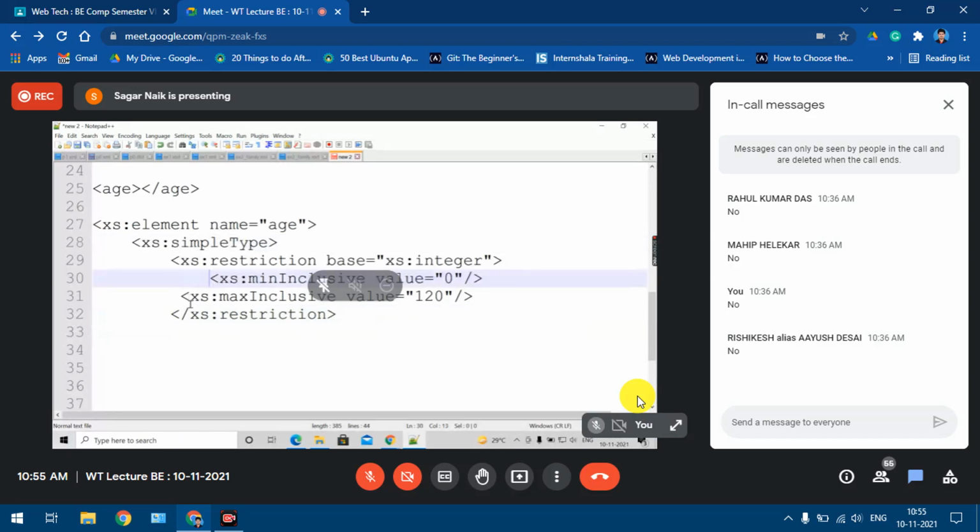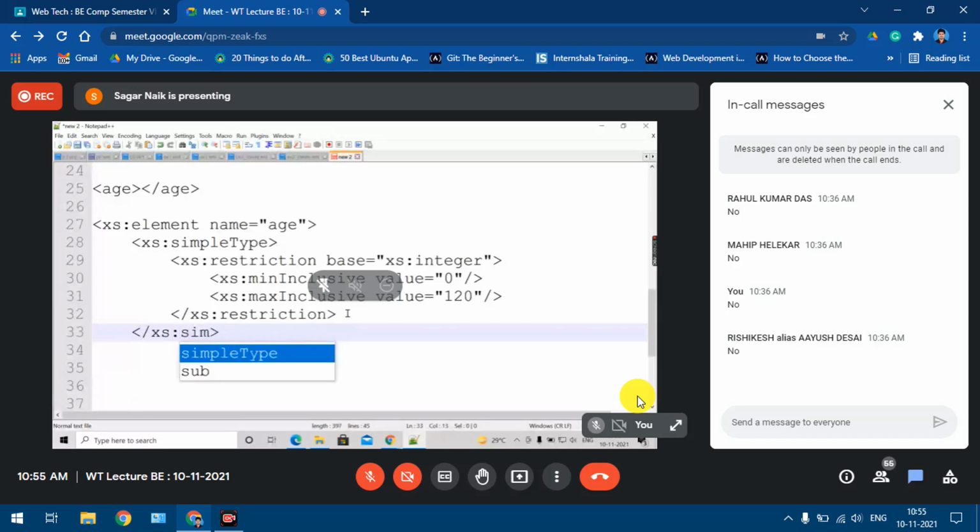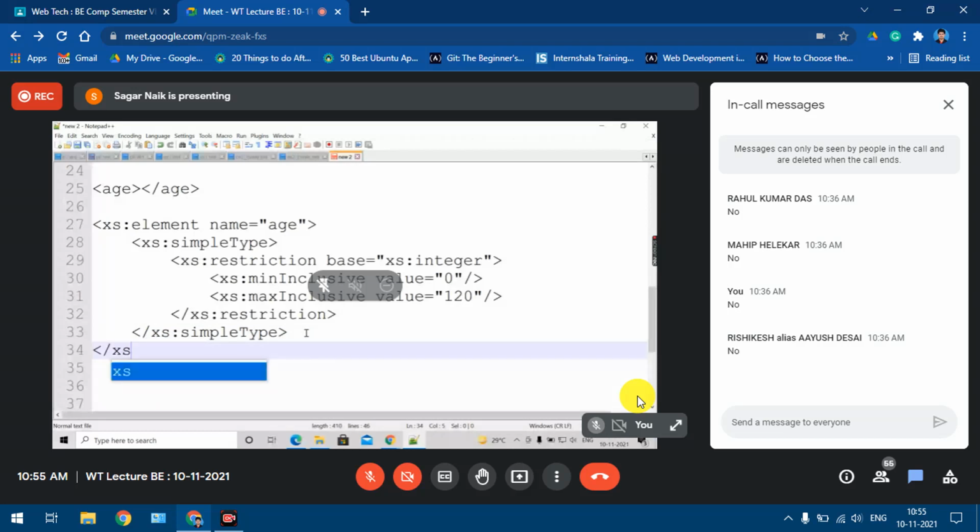So that element I am closing now: xs:simpleType. Then which element is remaining now? The xs:element. This one I'll close now. Understood now? So this is my schema.